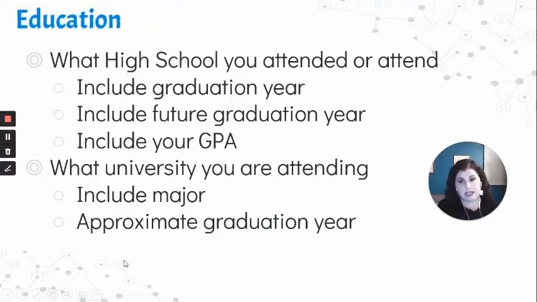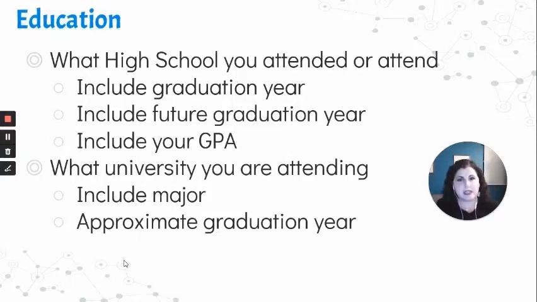All right, so education will ask what high school you attended or attend if you're still in high school. You need to include your graduation year, your future graduation year, if you are not going to graduate soon. And you should include your GPA, but your GPA is not necessarily, shall we say, a requirement, because usually you should include your GPA if your GPA is, let's say, 3.5 or up.